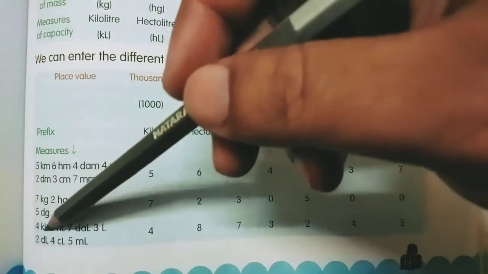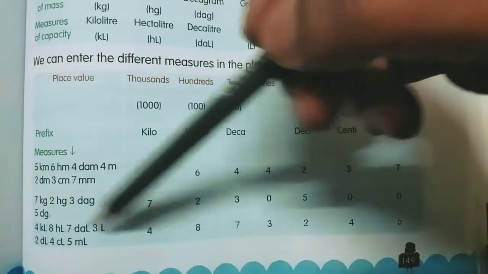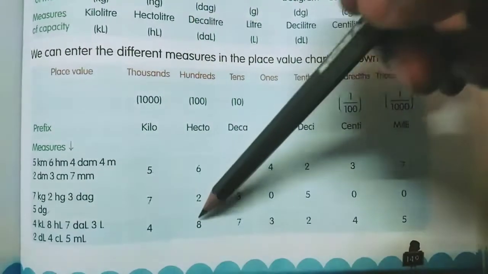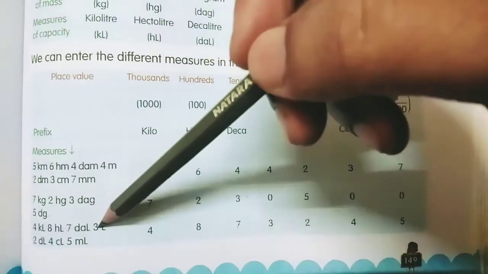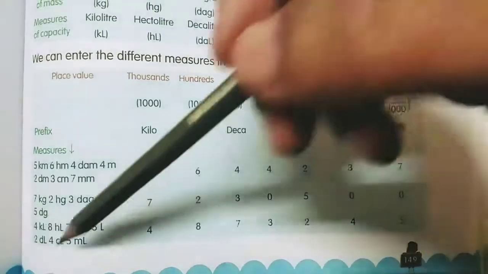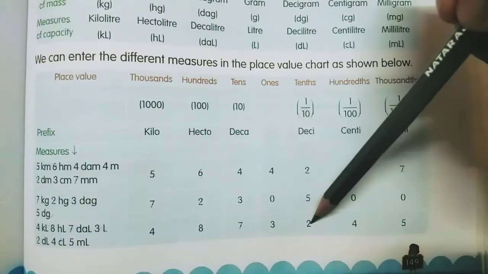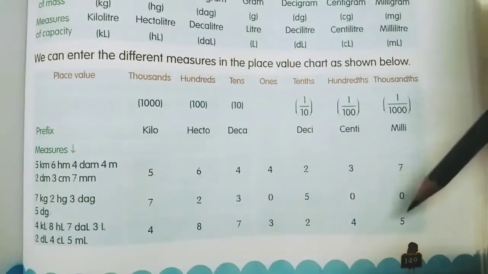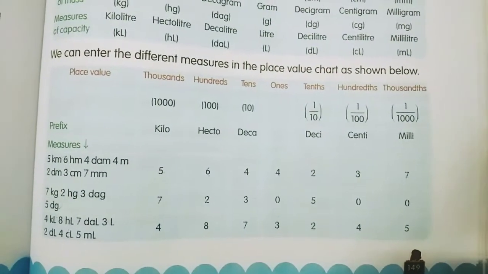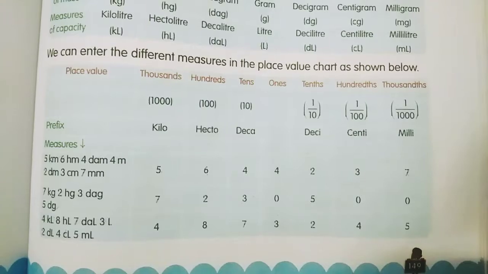Now capacity: 4 kiloliter, so 4 here. 8 hl, hectoliter, 8 here. 7 decaliter, 7 here. 3 liter, so the standard unit 3 in the middle. 2 dl, so 2 deciliter here. 4 cl, 4 centiliter here. 5 ml, 5 ml here. Okay, understood? In this way you have to write the questions in the place value chart.